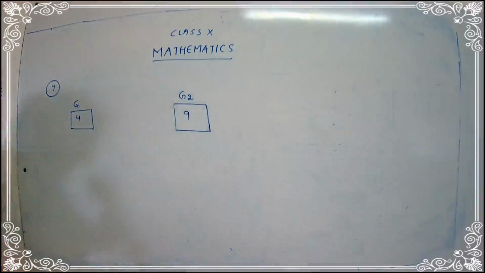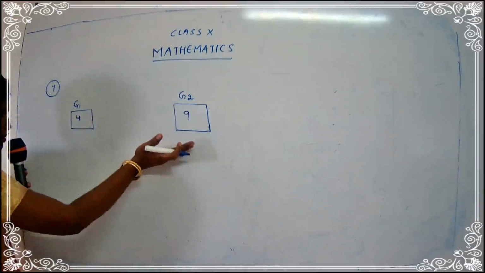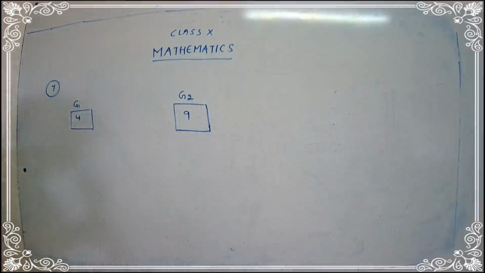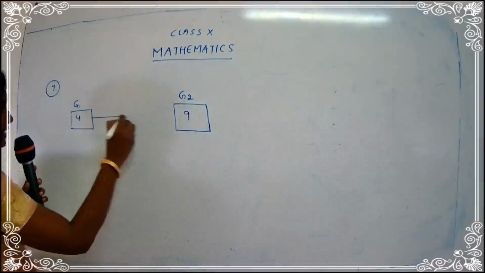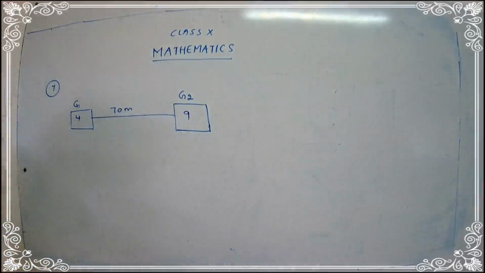So from the first statement, we come to know that a music is played in opposite gallery. So we have taken two opposite galleries as gallery 1 and gallery 2. Okay. So how many singers are there in gallery 1? 4. And how many singers are there in gallery 2? 9. Okay. So let's go for the next condition. The two galleries are separated by the distance of 70 meters. Okay. So what is the distance between these two galleries? It's 70 meters.